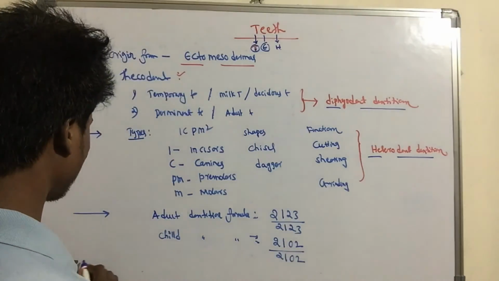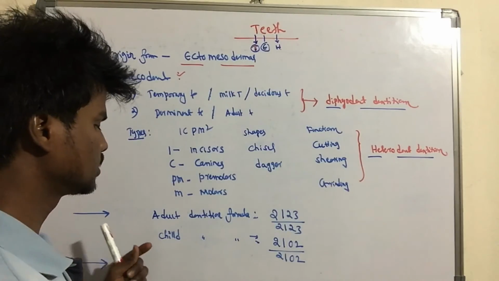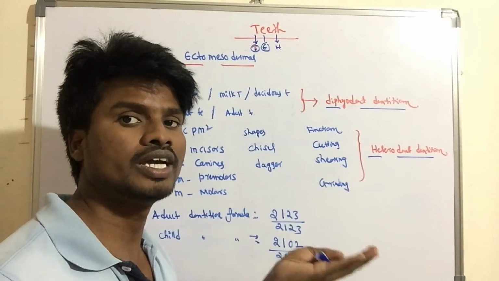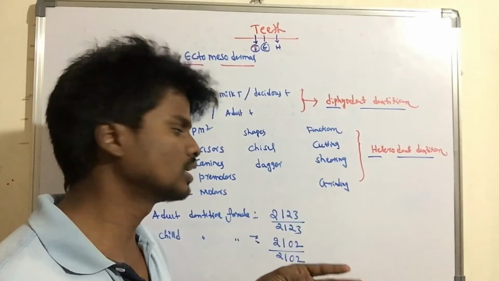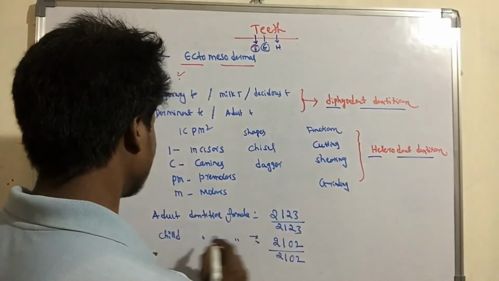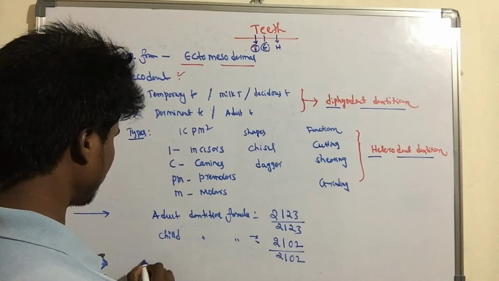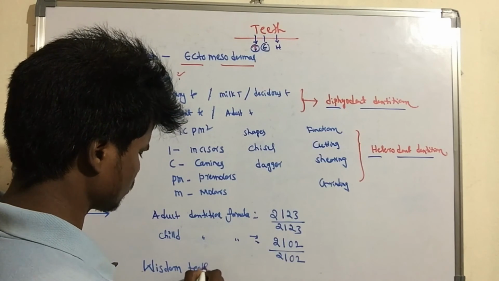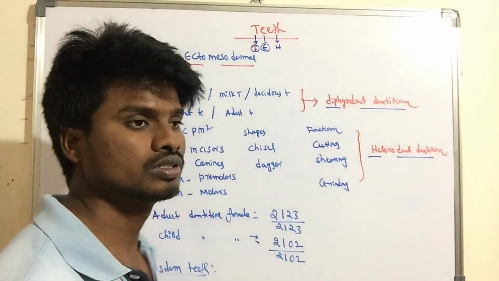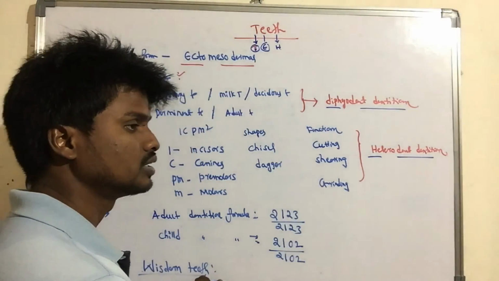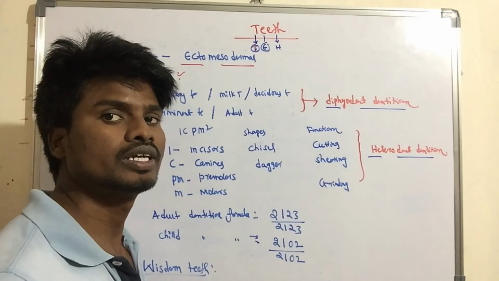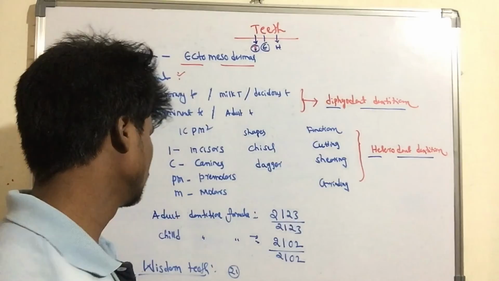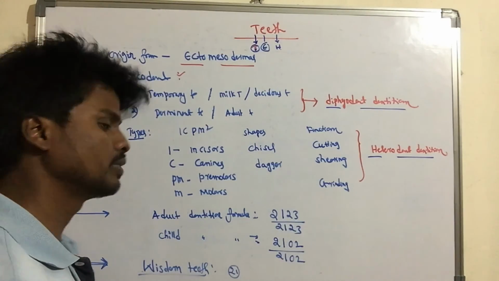One more point: the molar teeth that appear at around the age of 21 appear late, so those molar teeth are known as wisdom teeth. These wisdom teeth appear late, after the age of 21, so we call them wisdom teeth.